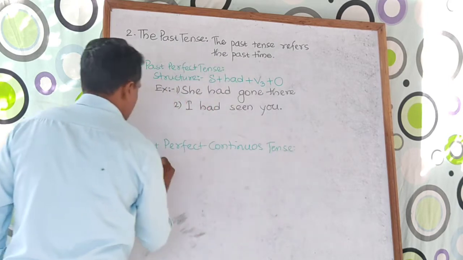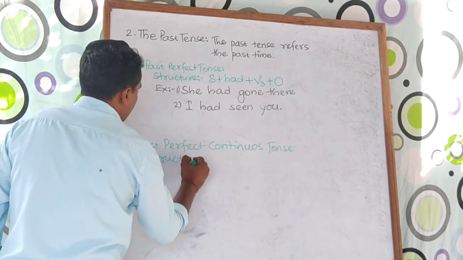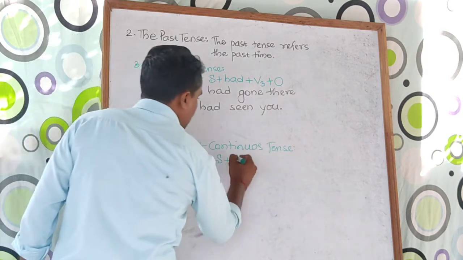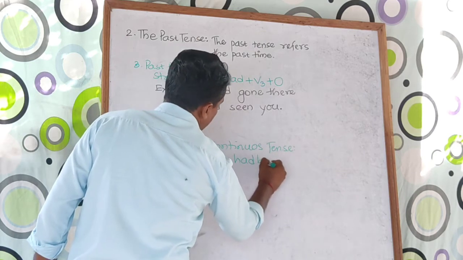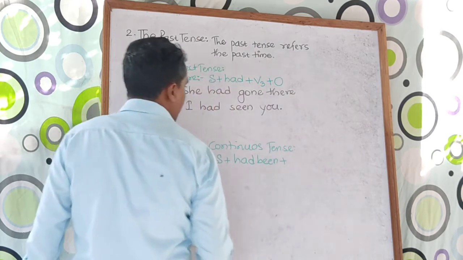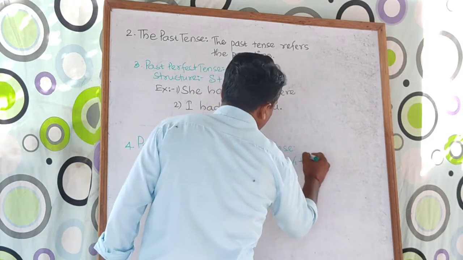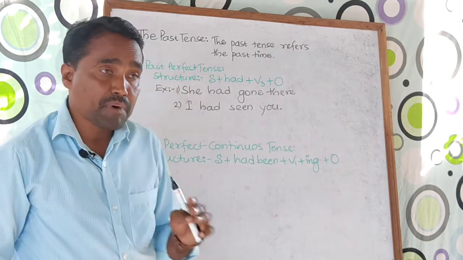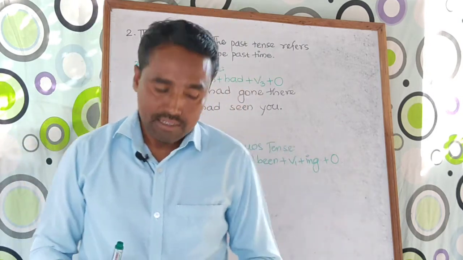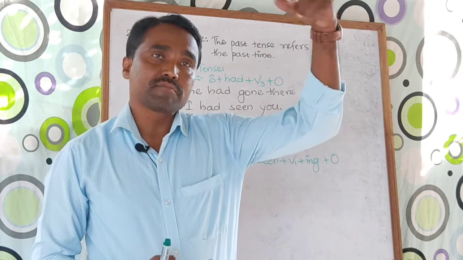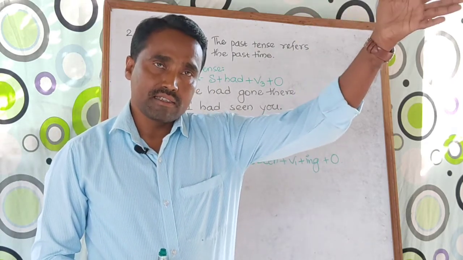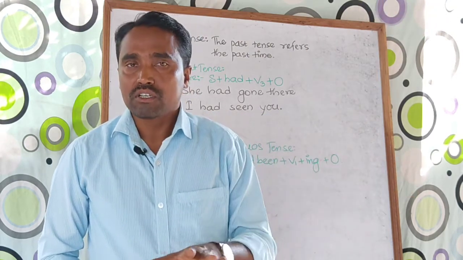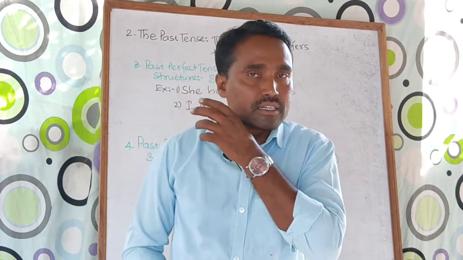Start with structure. Take the subject, then the auxiliary is had been, then take V1 plus ing, and finally if there is an object. Look, in the past perfect continuous tense, what happens? The action which was started some time ago, and in past tense it was continuing for some time, but now it is not going on. So that is called the past perfect continuous tense.